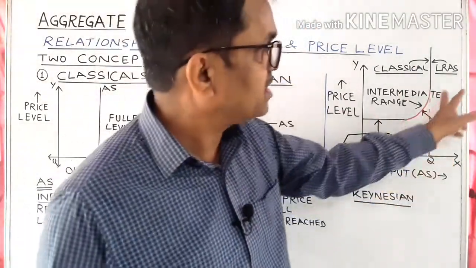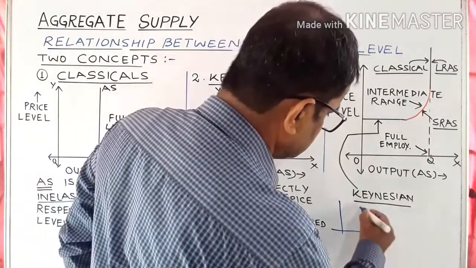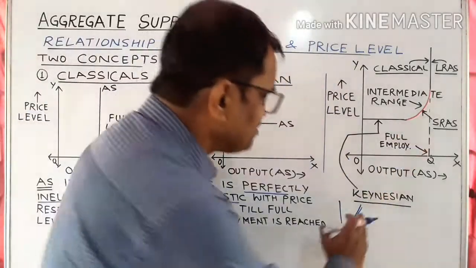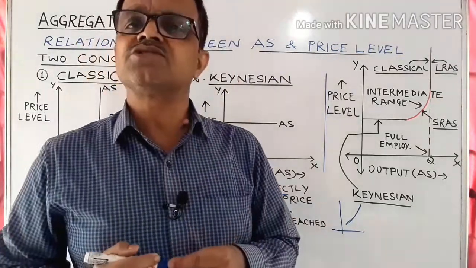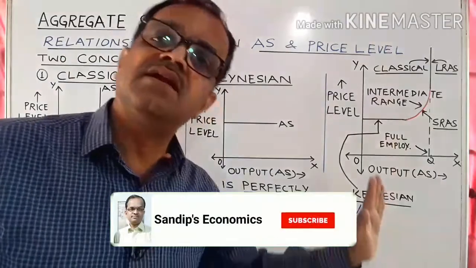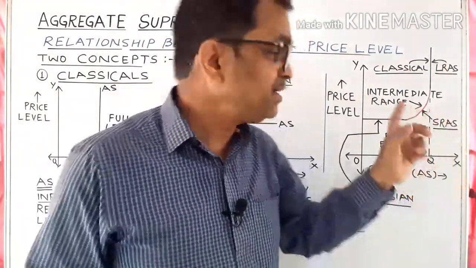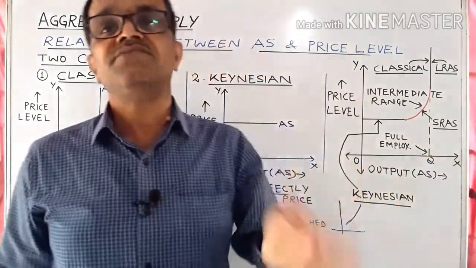This is the short run aggregate supply curve, this is the shape of the short run aggregate supply curve. Means the aggregate supply curve in the short period is a curved line sloping upwards, and this is the long run aggregate supply curve, a vertical line, that is, the aggregate supply curve is a vertical line parallel to the y-axis, that is the price level axis.